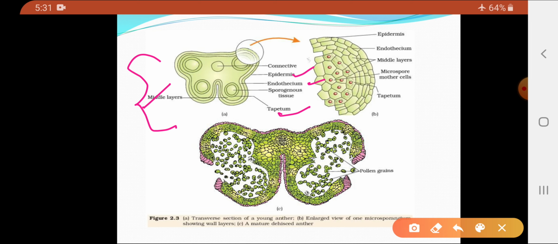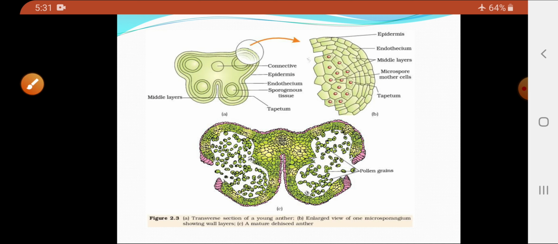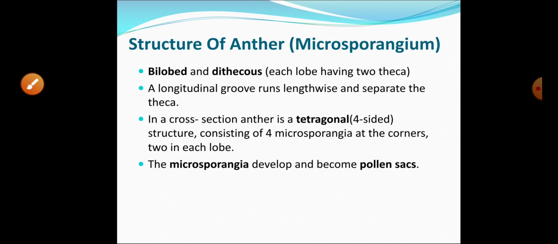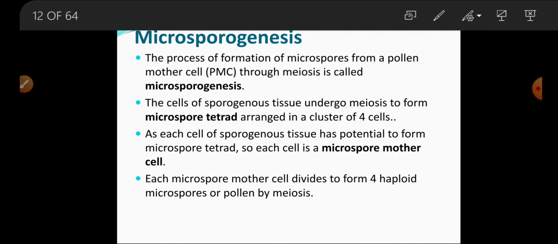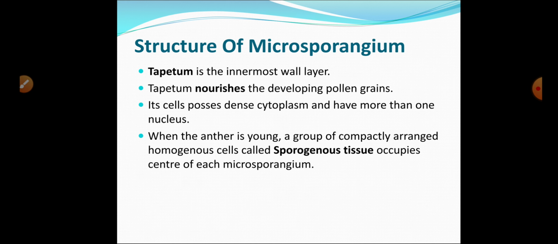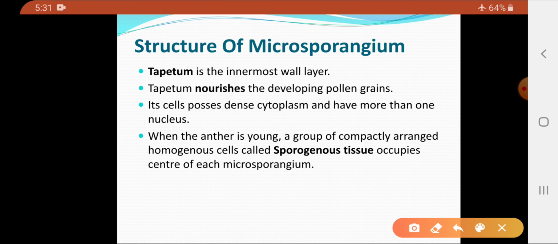Now, out of the four walls, the innermost wall of the anther, what is it called as? It is called as the tapetum. Now what is the function of the tapetum? The main function of the tapetum is to provide the nourishment to the developing pollen grains. The cells of the tapetum have the dense cytoplasm and have more than one nucleus.